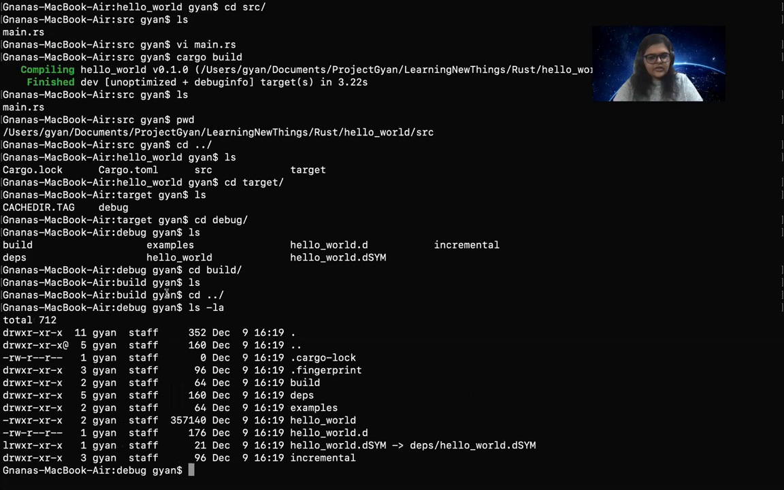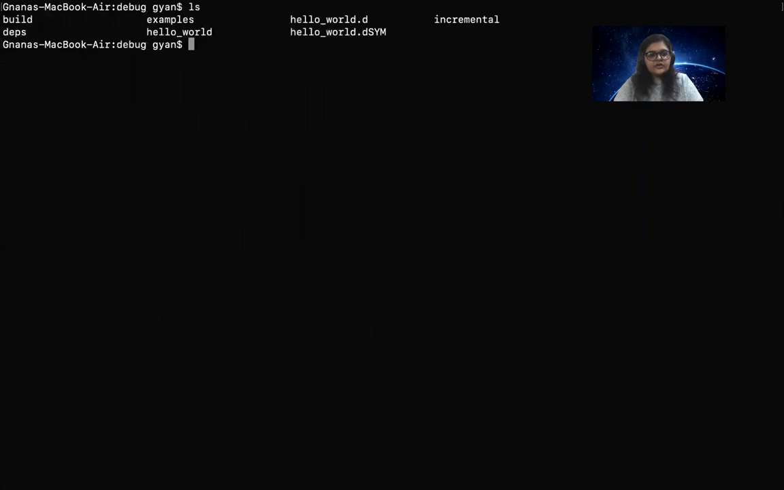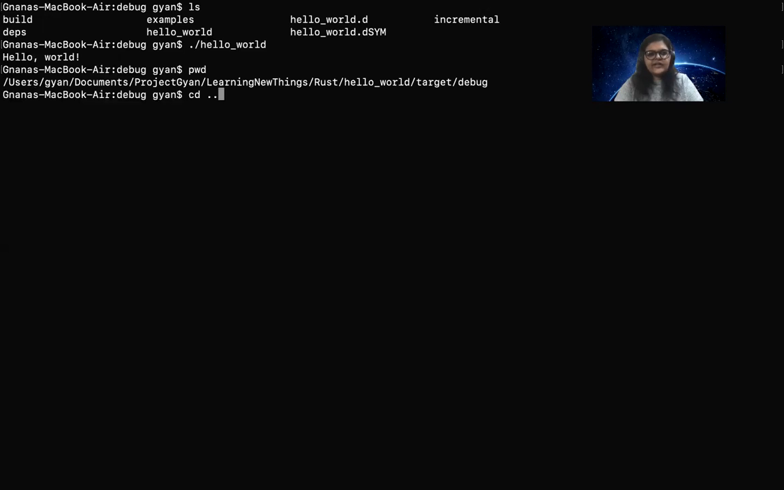You can see that there are different types of files that exist. There are example files, there's hello world, there is hello world.d. We'll not go deep into this right now. Let's just try and run the hello world. This is our binary file, like an executable that gets created in your Windows environment. When we run the binary file using a slash, we'll see that hello world is being printed. Now, this we did using cargo build.